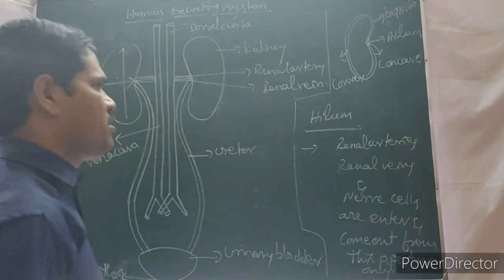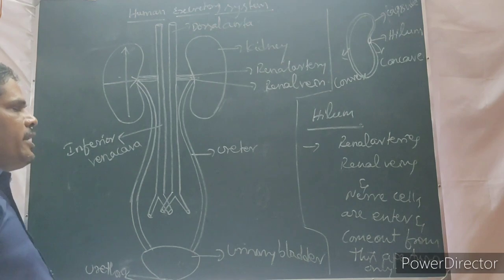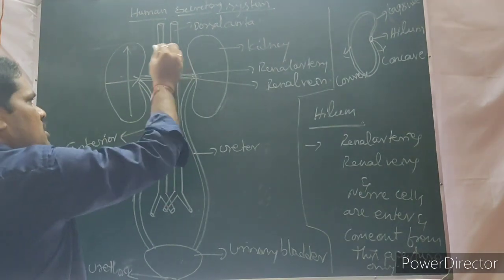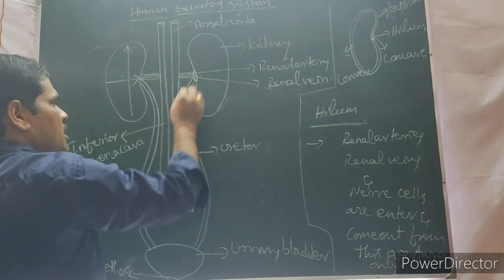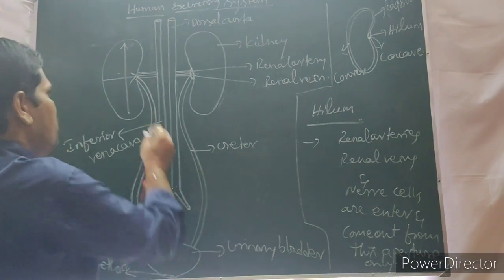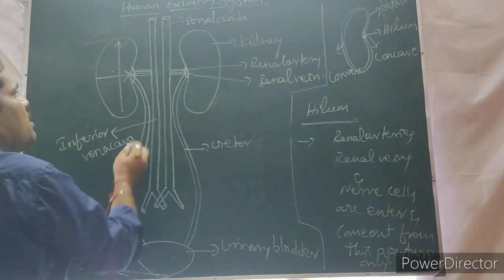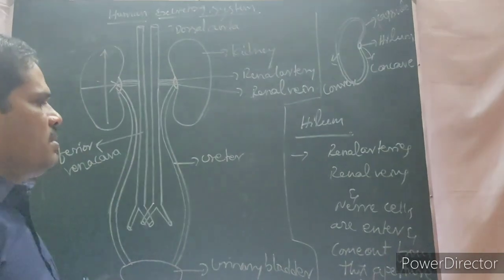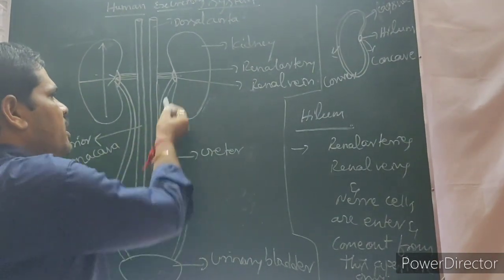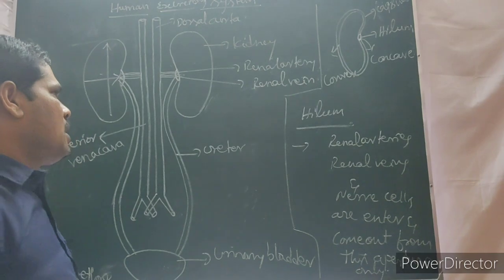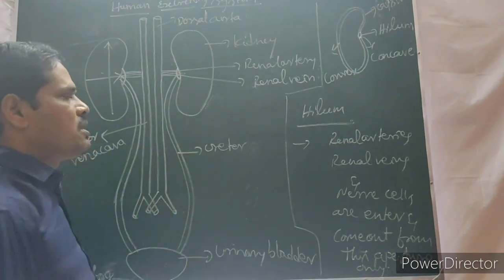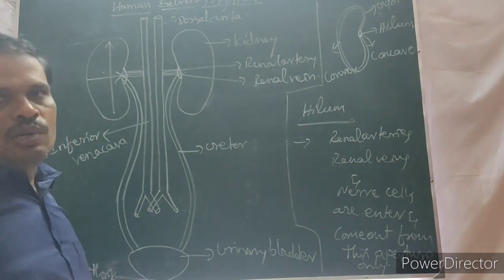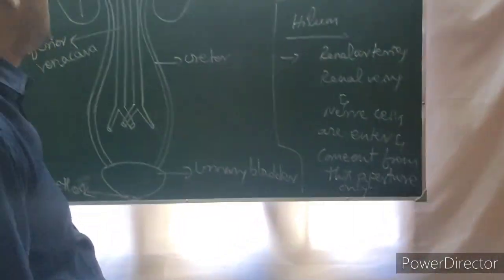From this aperture only. A notch is present in the concave region of the kidney. With the help of this notch only, what happens? The renal artery enters, and nerve cells also enter. The renal veins come outside, and the ureters also come outside with the help of this notch.